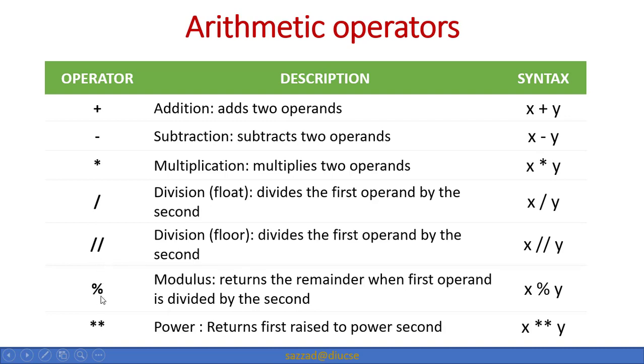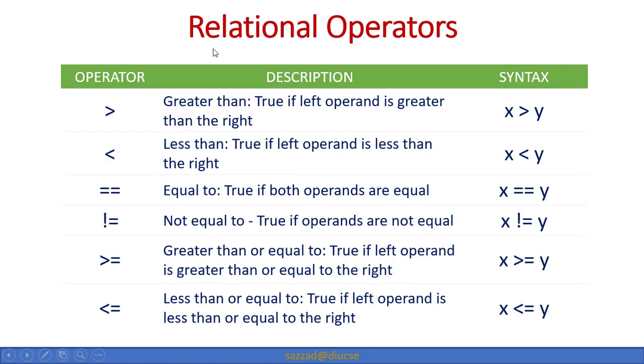This percentage symbol is used as modulus, and when we use double star, it is used as power. These are nothing new. Then the relational operators, these are also the same things we have dealt with in other programming languages, like greater than, less than, equal, not equal, and so on.